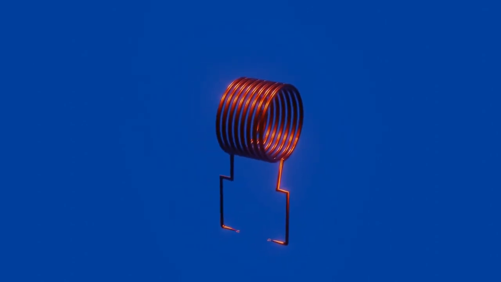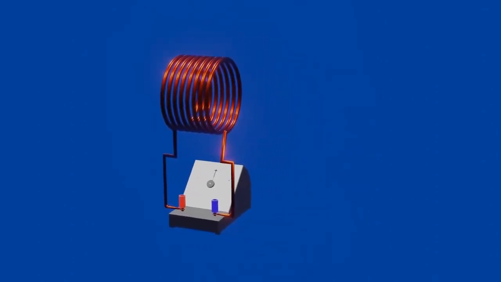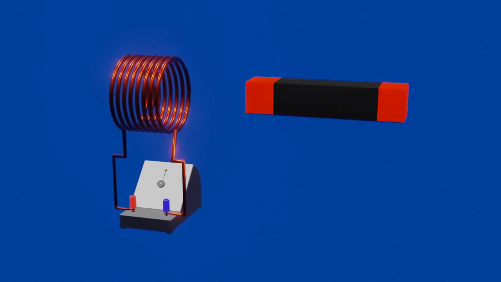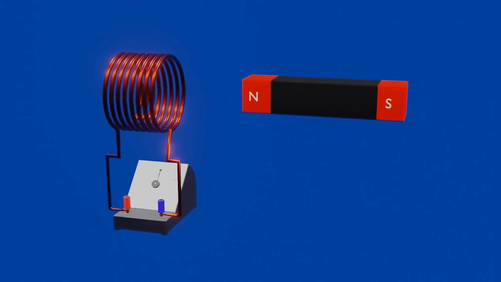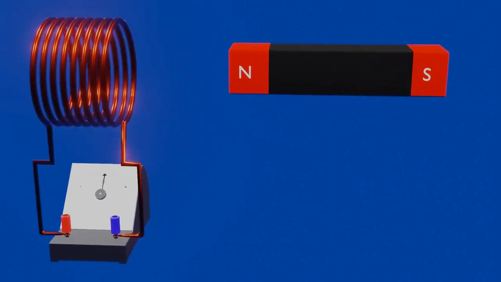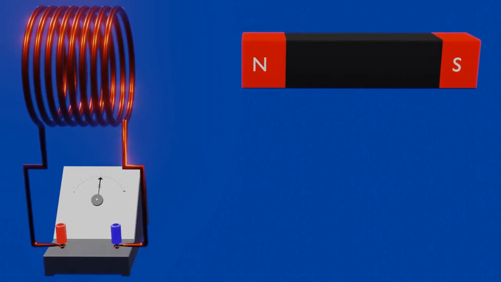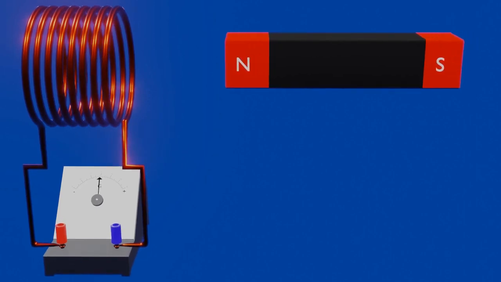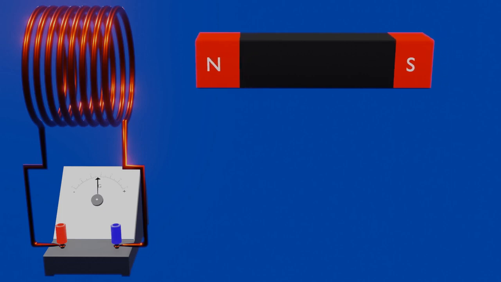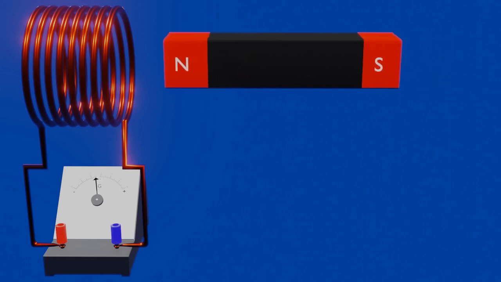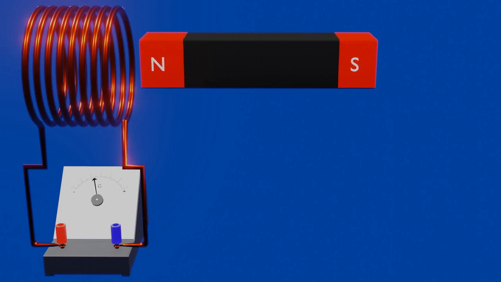For explaining Faraday's law of electromagnetic induction, let us take a simple coil, with which a galvanometer is connected in series, and a permanent bar magnet on which N and S represent the north and south pole of the bar magnet respectively. In this experiment, when we move the bar magnet towards the coil, then indication of electric current can be seen clearly through the deflection of the needle in the galvanometer. But when we stop moving the bar magnet, then the galvanometer does not show the indication of an electric current.